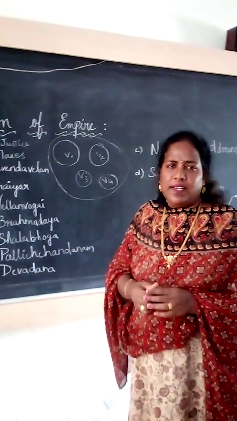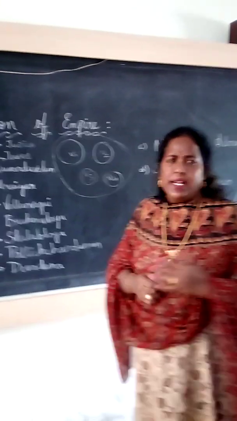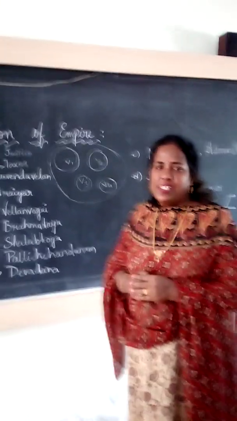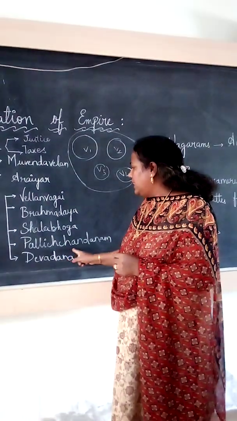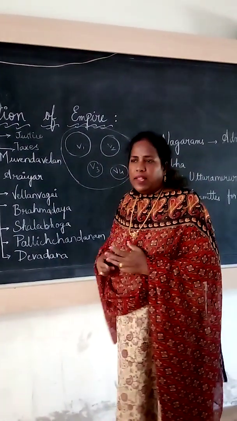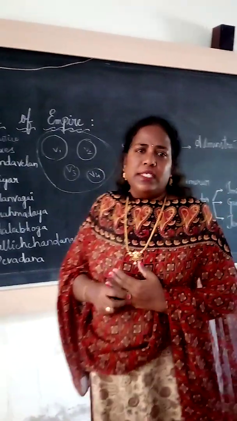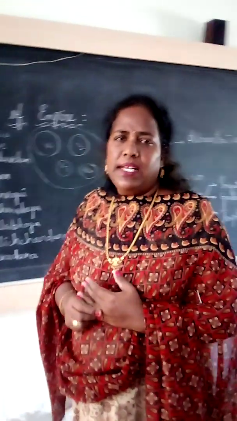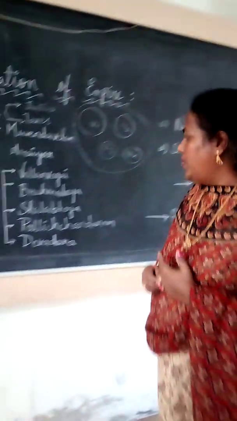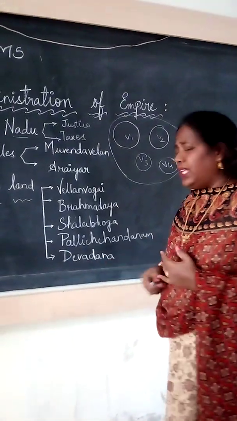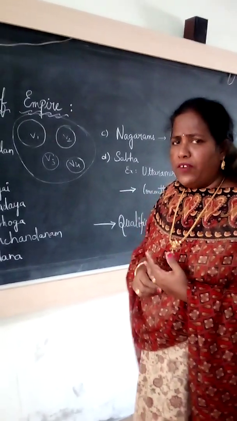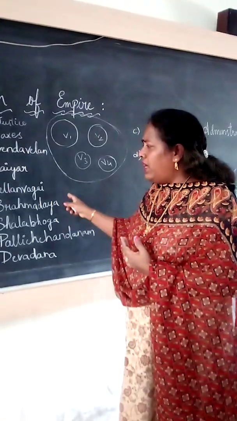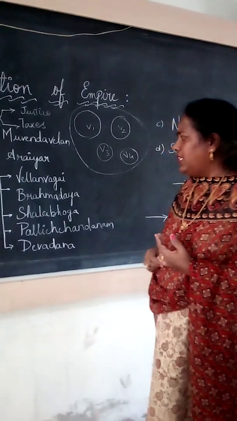The schools also require some maintenance, so they gave the land grants. Next one, Palicha Chandanam. The land given to the association of the Jain temples, for maintenance of the Jain temples. Next, Devadana. Devadana means land donated to temples. Like this, different types of land donations were there.